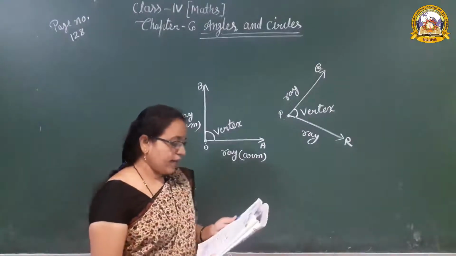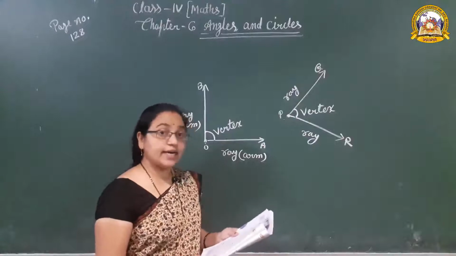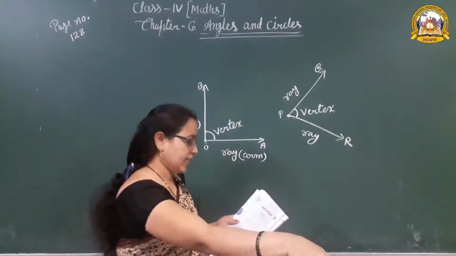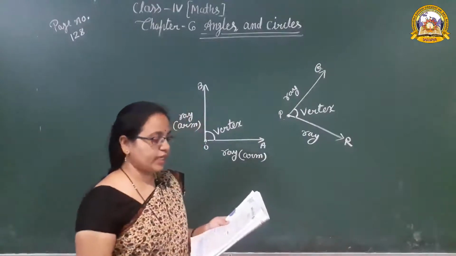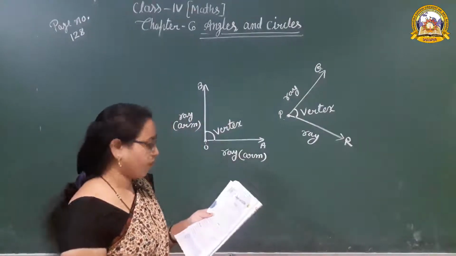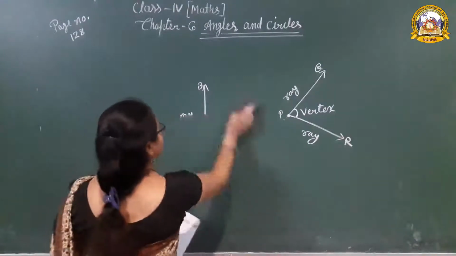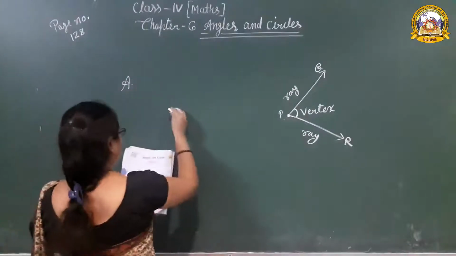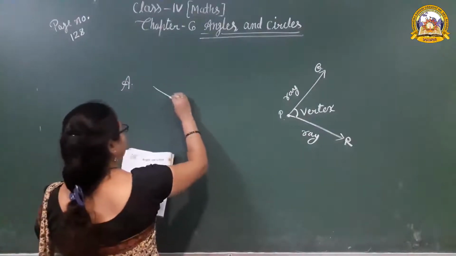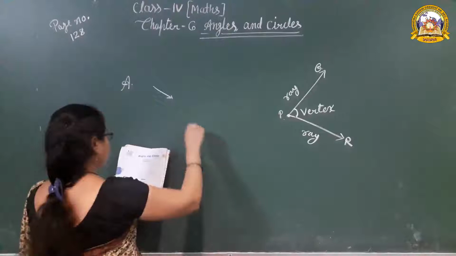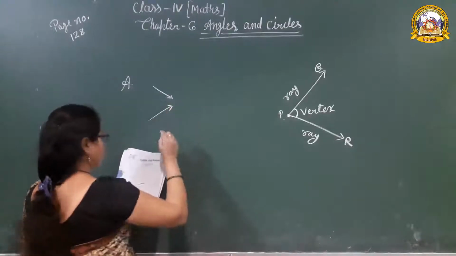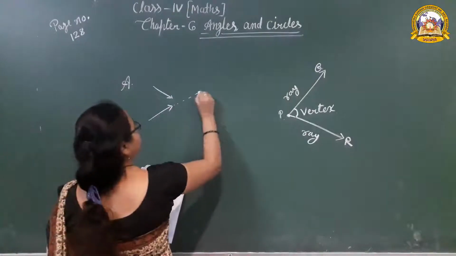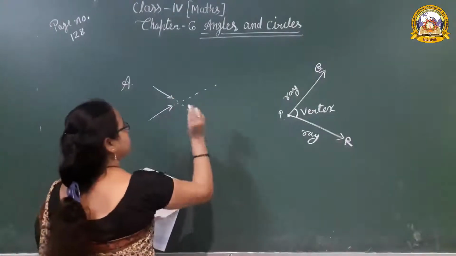Okay, so now look at the page number 128, get started. First question, extend the rays so that they meet each other at a point, name the point. Get started. A1, two rays, one ray is going in this direction, another ray going in this direction, and what does it say? Extend the rays in that direction and this direction.